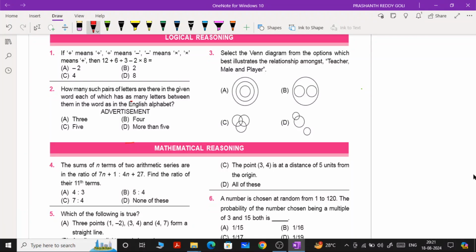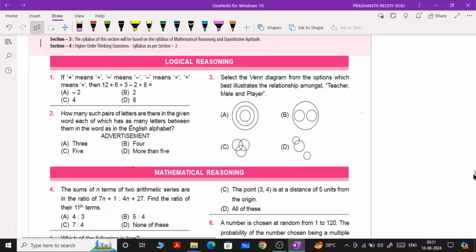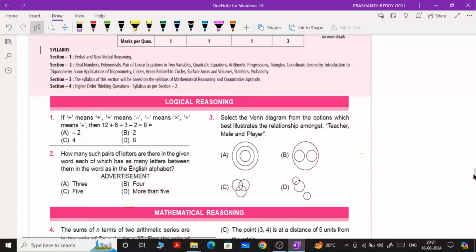Question number 1. Observe here: plus means divided by, divided by means minus, minus means into, and into means plus. Then he asked to find the value of this. This question is an example of mathematical reasoning. Among logical reasoning, you should know the BODMAS rule concept. If you know the BODMAS rule concept, you can answer this question very easily.